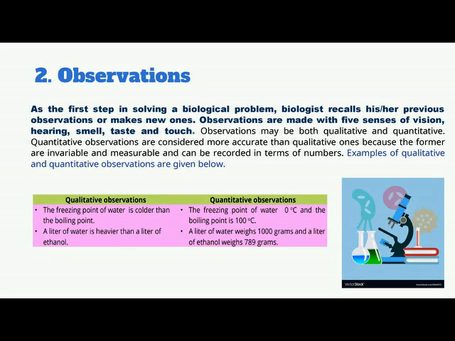You can see the clear difference between these two observations. In qualitative observation there is no value, so we can just give an estimation, that the freezing point of water is lower than the boiling point. But in quantitative observation you can see the numbers. The freezing point of water is 0 centigrade and the boiling point is 100 centigrade. The same is the case with the second example. A liter of water is heavier than a liter of ethanol. How much heavier? Now you know about it.